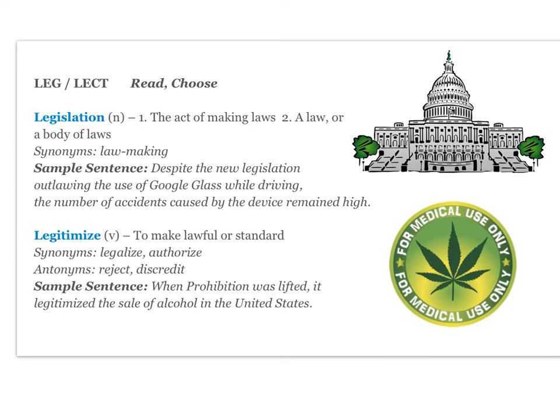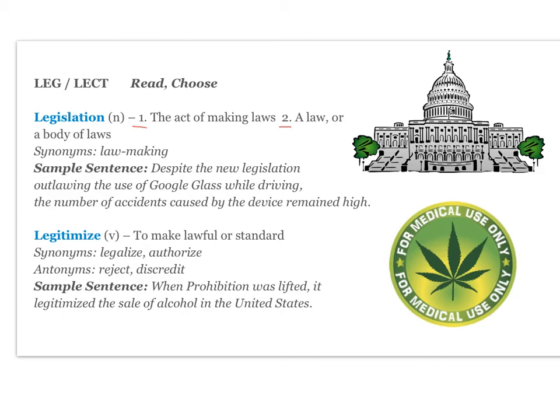So in terms of the first definition, you could say that Congress is in charge of legislation, right? They're in charge of the act of making laws. And your second definition, you could say a piece of legislation, right? So a piece of legislation is a law.